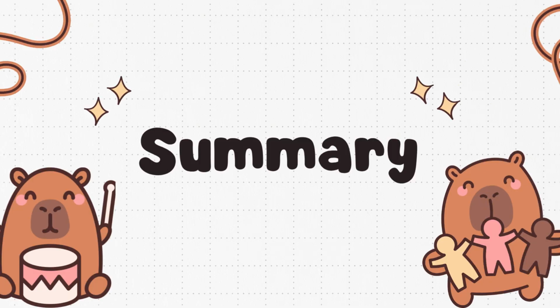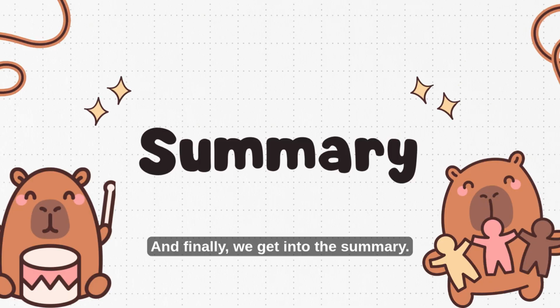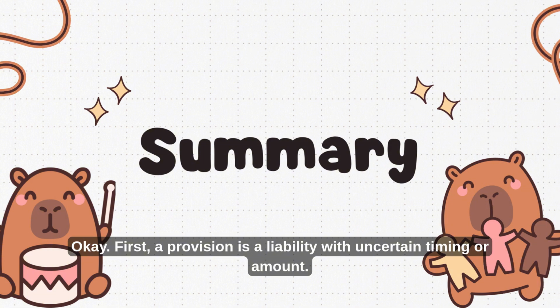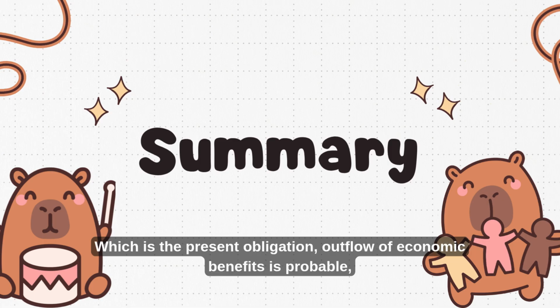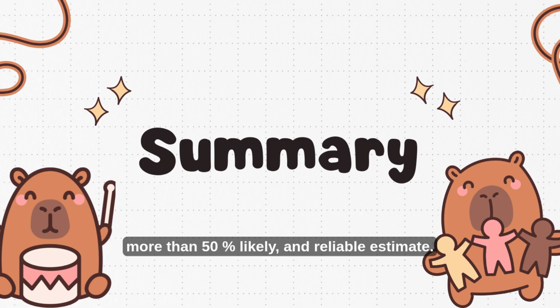Okay, good job guys. And finally, we get into the summary. Before we end this lesson, let's quickly summarize the key points of IAS 37. First, a provision is a liability with uncertain timing or amount. A provision is recognized only when all 3 conditions are met: the present obligation, outflow of economic benefits is probable, more than 50% likely, and reliable estimate. Remember the shortcut PRR. And don't forget about the journal entry as well.